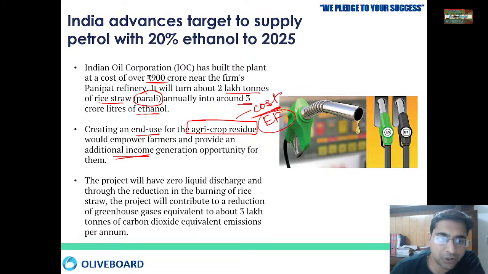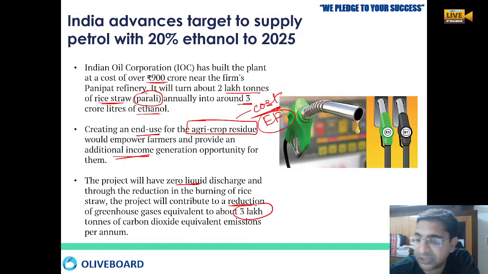This project will have zero liquid discharge, and they will be reducing greenhouse gas emission by 3 lakh tons of carbon dioxide equivalent. That means since we are blending the petrol with ethanol, that much extra petrol that we were burning, the gases that we were emitting, that will be reduced.